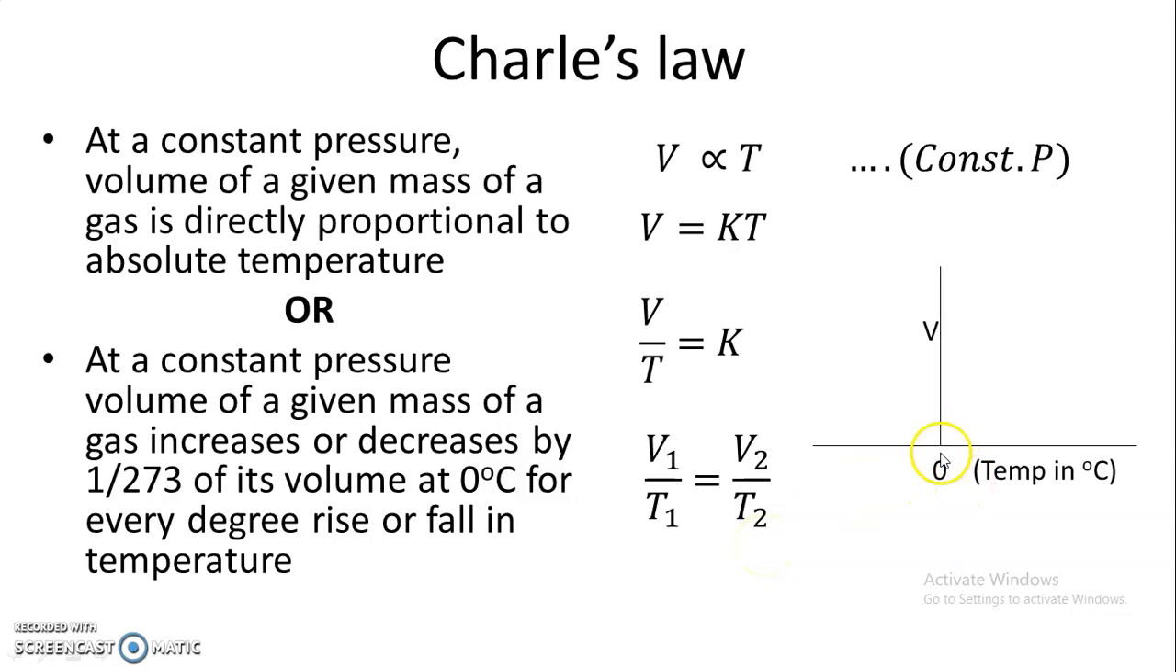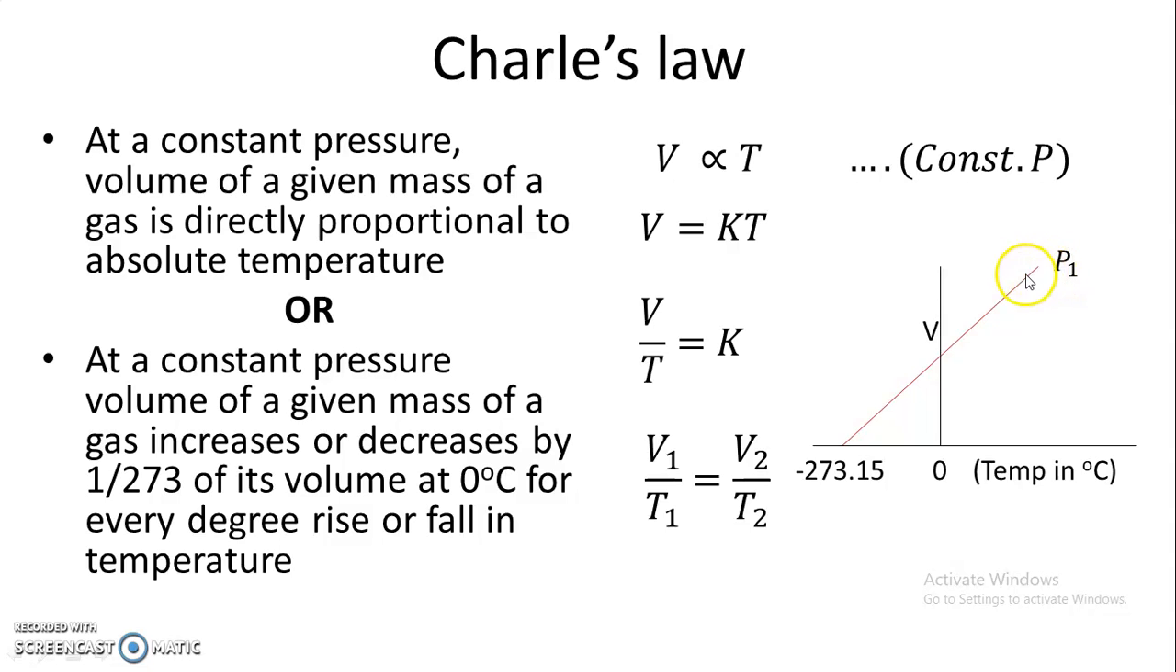Now consider volume taken along the y-axis, and temperature in degree centigrade taken along the x-axis. As you know, volume is directly proportional to temperature, or volume linearly increases with temperature and vice versa. As temperature increases, volume of a given mass of a gas increases, provided pressure is constant. So if this is true, then we get a straight line like this at a pressure P1.